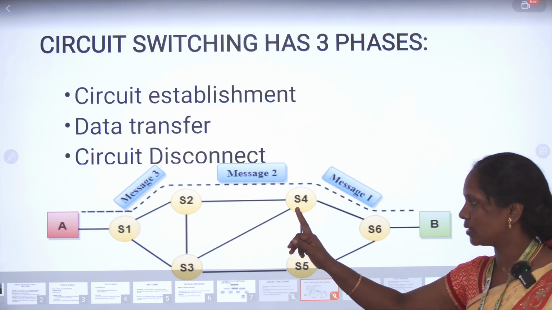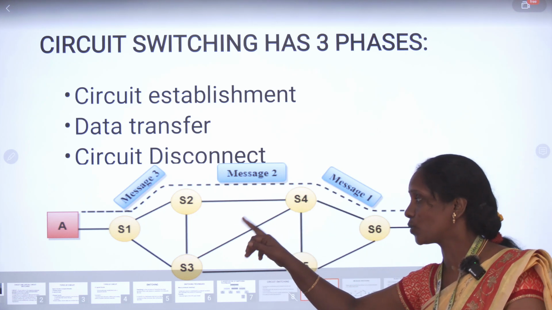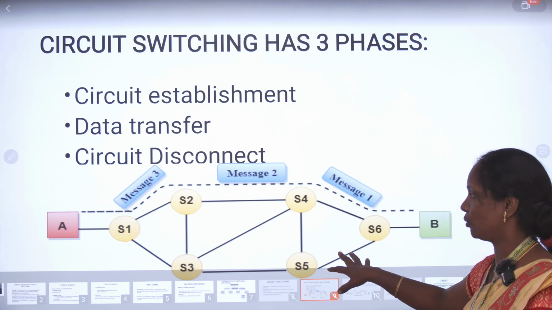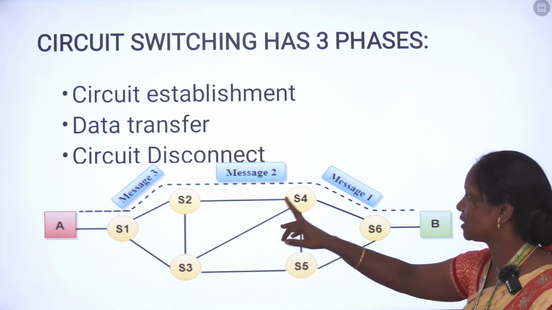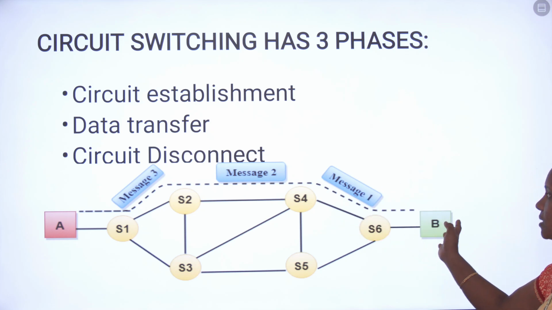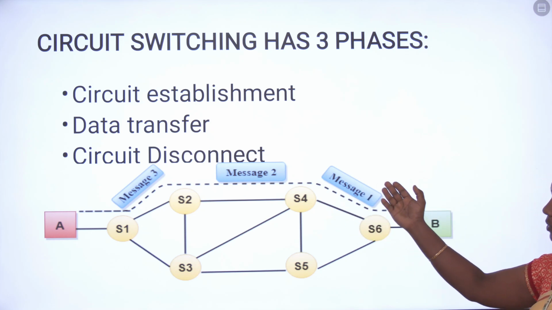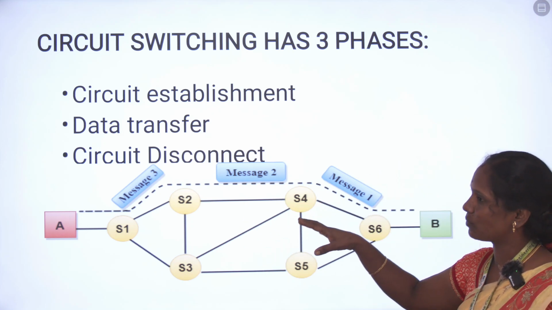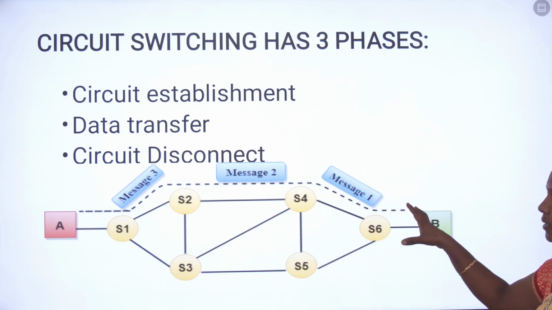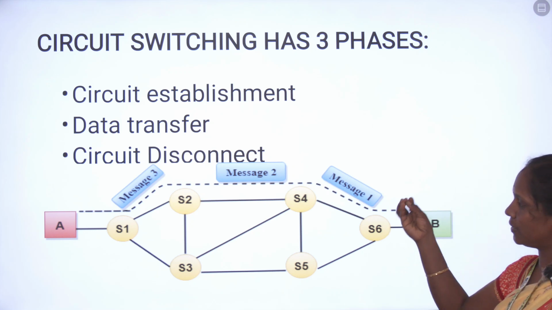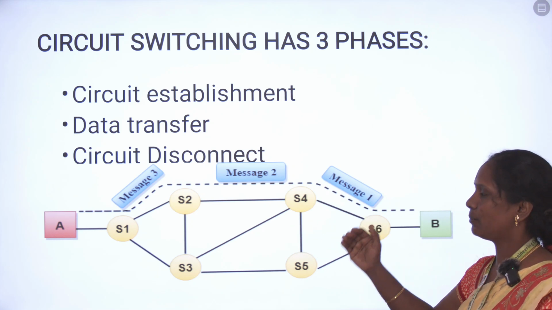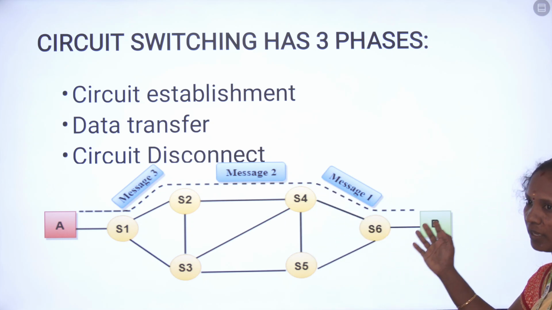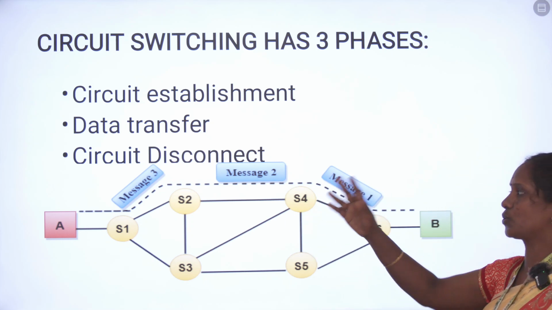So we have a source and a destination, and some number of hubs that transfer the messages from source to destination. We have three messages: message 1, message 2 and message 3. We have selected the path. Circuit switching means establishment of the path. We already have a selected path, but we also establish a number of paths to transfer the data between source and destination.